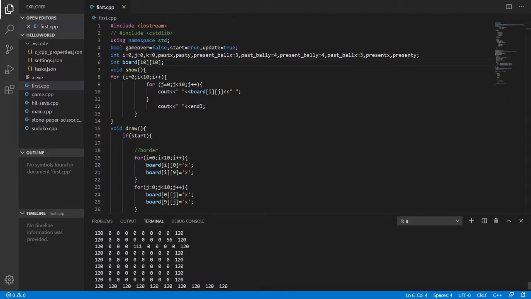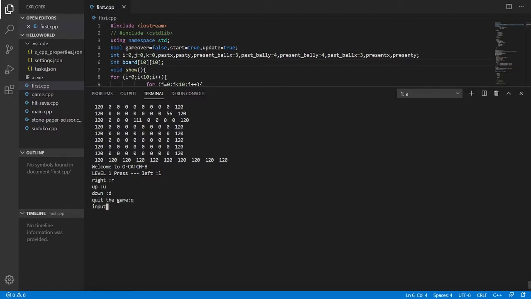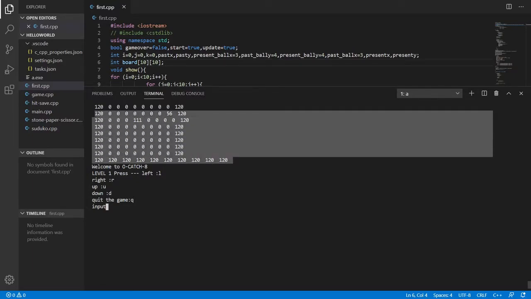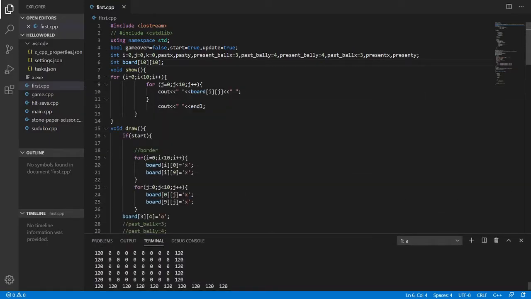Yeah, as you can see, the characters which we use to make borders and everything are converted into numbers. So if you assign it x or o or any type of number, it just converts it into the integer value. So just keep in mind to convert it back to char.